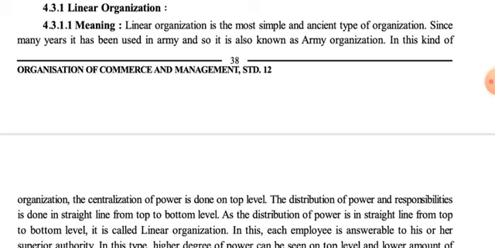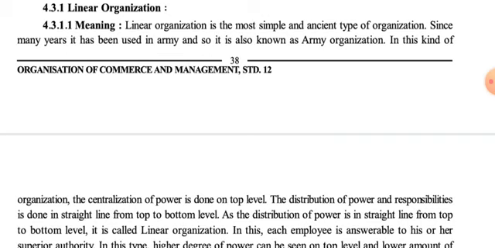See, the type of organization which is decided by the management is based on their nature, their size and their need of the working. Sometimes they use a simple structure like line organization, while sometimes they use a specialized structure like matrix organization. But the main thing is that the efficiency of the organization should be maintained and their growth should be good. On the basis of that, they adopt a different type of organizational structure.